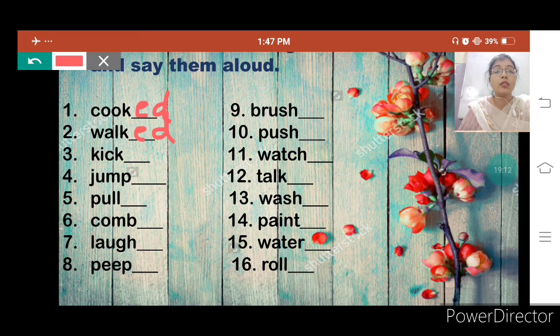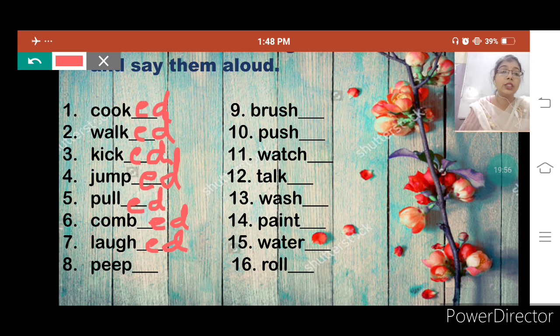W-A-L-K-E-D, walked. Now here it is written kick. What we have to do? We have to add ed to it. Kicked. K-I-C-K-E-D, kicked. Jump. J-U-M-P, jump. Then ed. We have to add ed here. Jumped. J-U-M-P-E-D, jumped. P-U-L-L, pull. And what we have to do? We have to add ed to it. Pulled. P-U-L-L-E-D, pulled. Comb is here, and what we have to do? We have to add ed to it. Combed. C-O-M-B-E-D, combed.